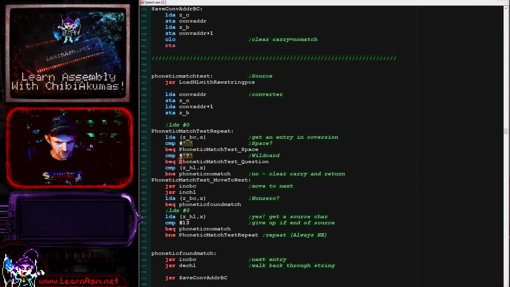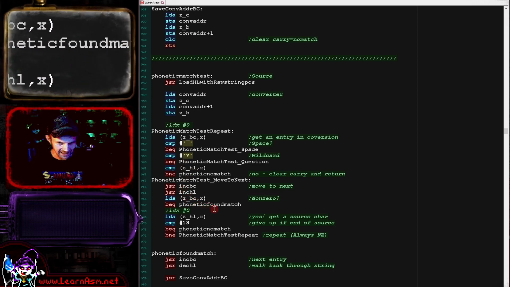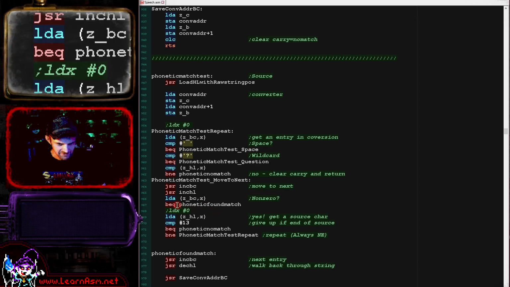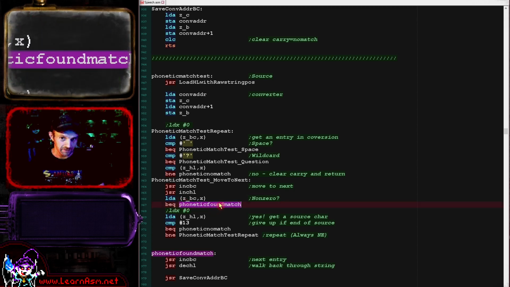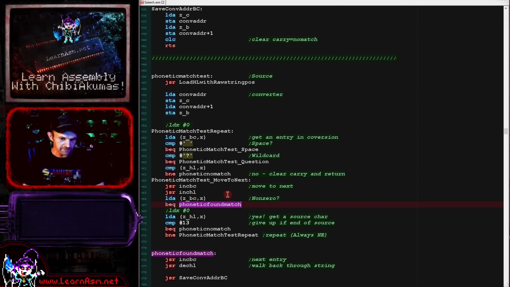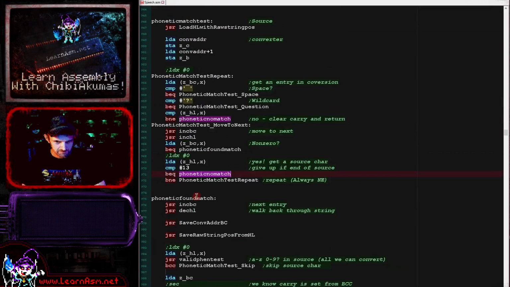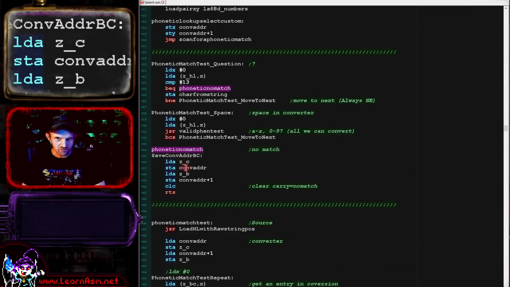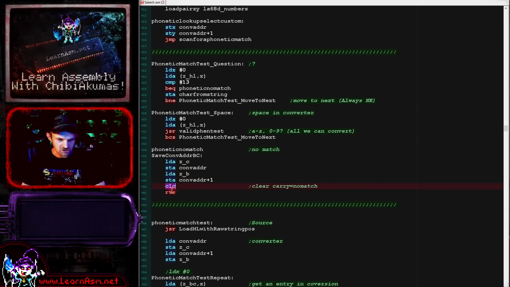So what we're doing here is seeing if it matches. If it does match, we're continuing on to the next entry, basically repeating until we've found a 0. Now if we find the end of the comparison string, and we've not found a failure, something that doesn't match, then we've found a valid conversion. Otherwise we keep going until we find something that doesn't match, and if we do, we go here, we store the position that we ended up at, we clear the carry to tell the calling routine that we didn't match, and we return.